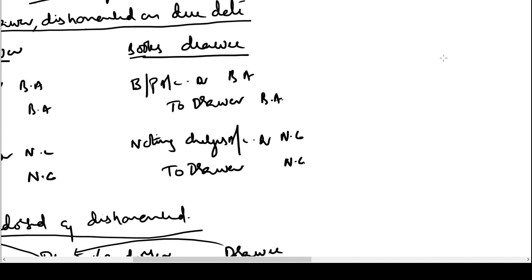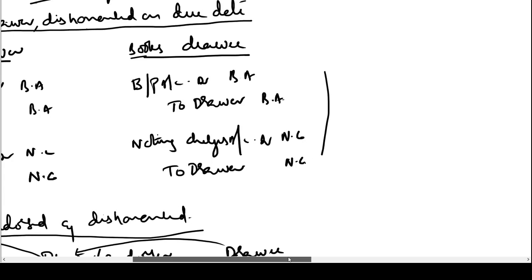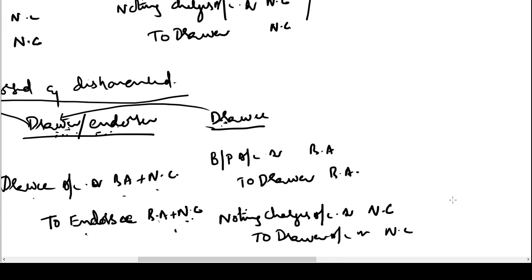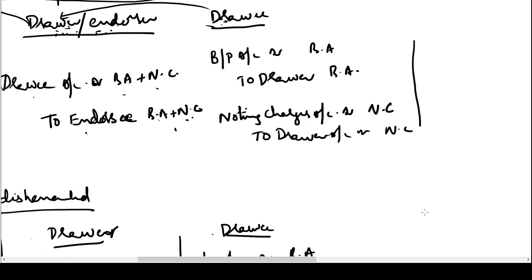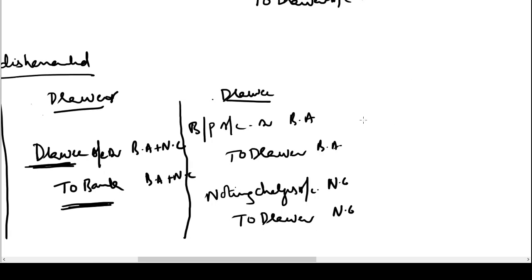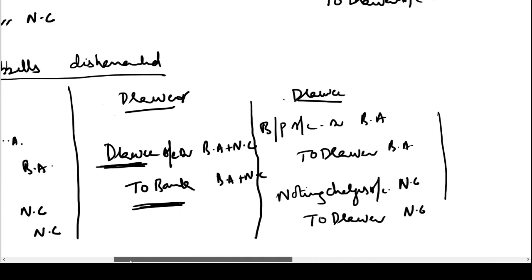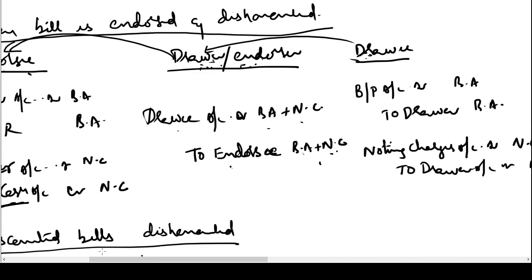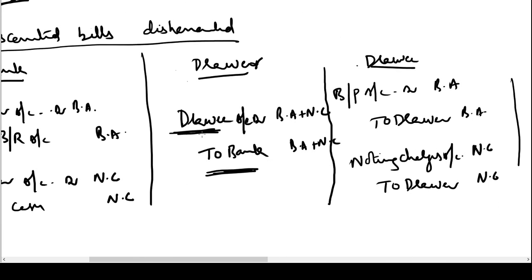So these entries remain the same in any situation, whether the bill is retained till the due date or it is endorsed and dishonored on the due date. The entries in the books of the drawee would remain the same. Okay. In the case of endorsement and dishonor, we said the drawer or the endorser will pass the entry drawee account to endorsee with bill amount and noting charges. When the bill is discounted and dishonored, in the place of endorsee you will simply write bank. So the same entry is passed here also, drawee account to bank, bill amount plus noting charges.